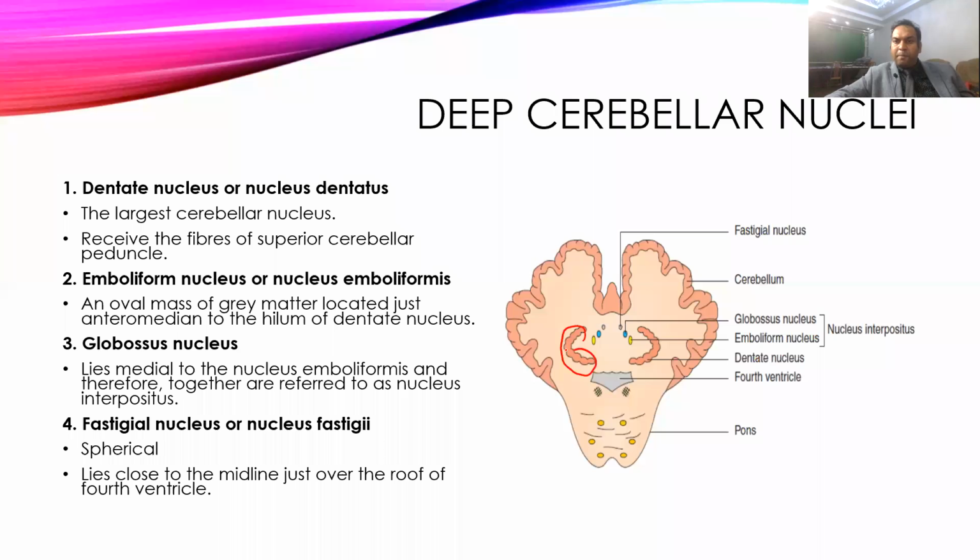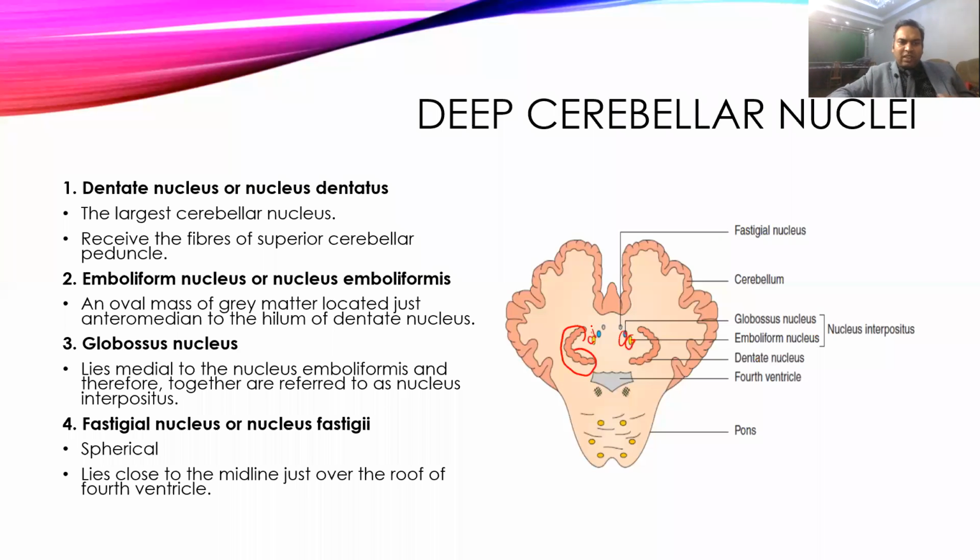Then come to another nucleus, the emboliform nucleus. So this is the emboliform nucleus. It is a small oval mass which is present at the hilum of the dentate nucleus, that is, in the center of the dentate nucleus. Then come to the globose nucleus.